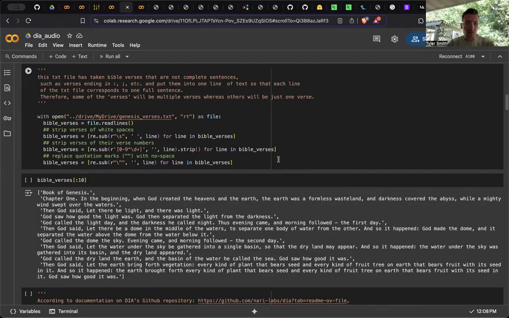And also substituting out the quotation marks for just a blank space, because I realized that the generated audio was giving a phonetic representation of the parentheses, and sometimes it does that with the hyphen, and sometimes with a period.